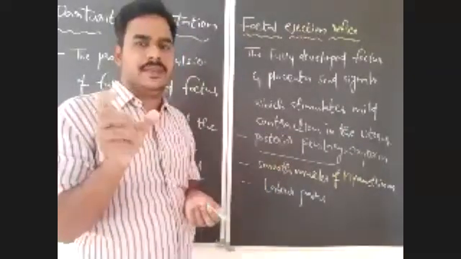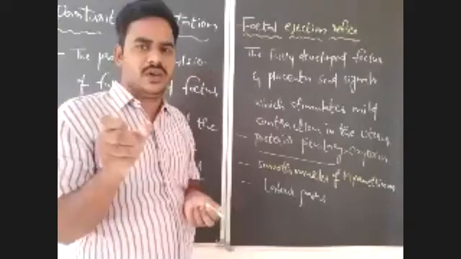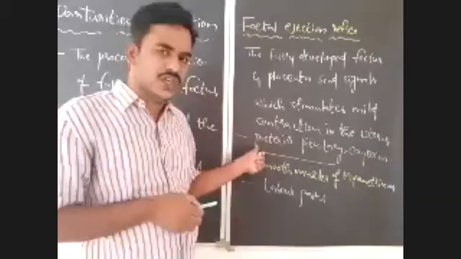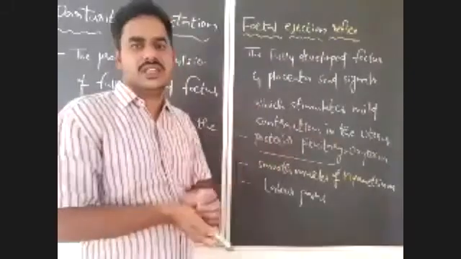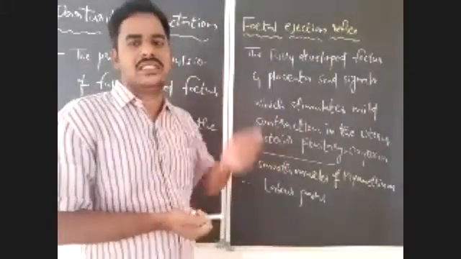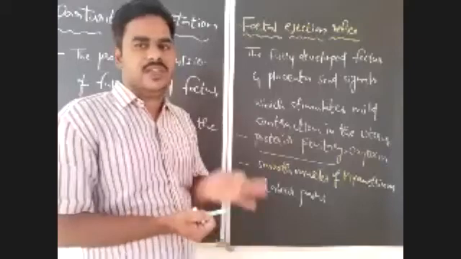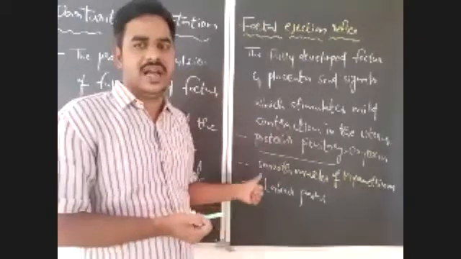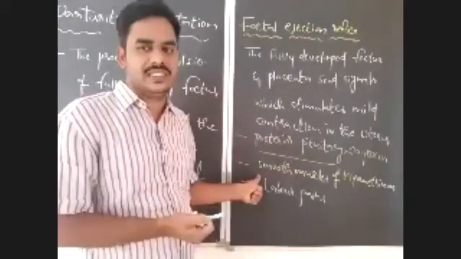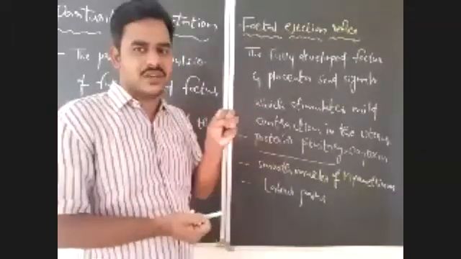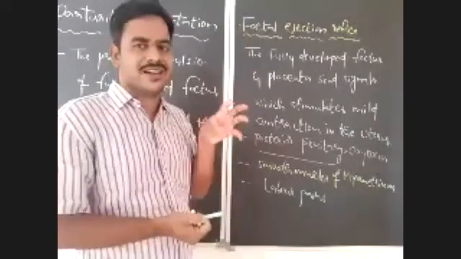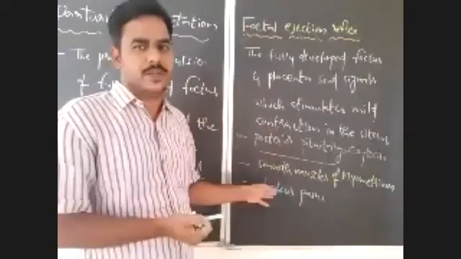Whenever a mild contraction takes place in the uterine wall, automatically the posterior lobe of the pituitary gland secretes oxytocin, so oxytocin levels will be enhanced in the body of the female. That oxytocin will act on the smooth muscles of the myometrium and stimulate very strong contractions. Those strong contractions lead to labor pains.